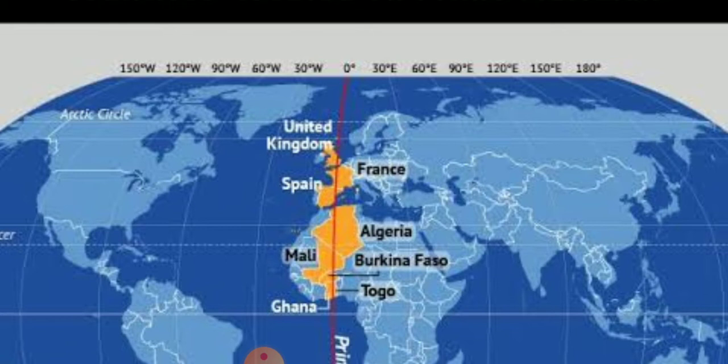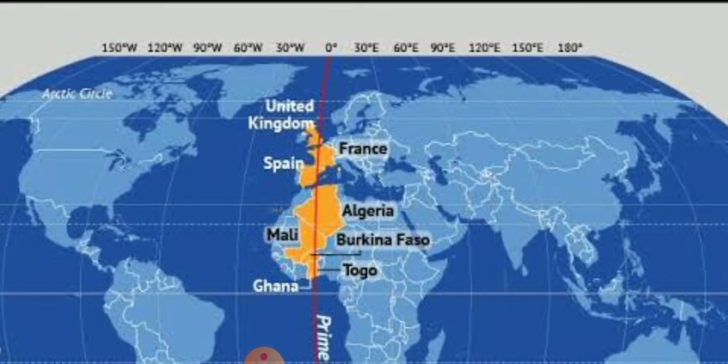So you have to go behind 3 p.m. What will be the time? 2 hours behind 3 p.m. You have to minus 2 from 3. So you will get 1 o'clock. So at 30 degree west, it will be 1 p.m. Are you getting how the time is being standardized? Yes.